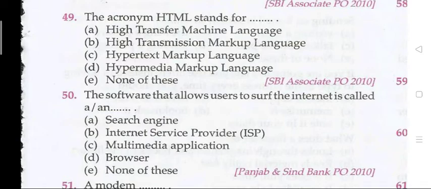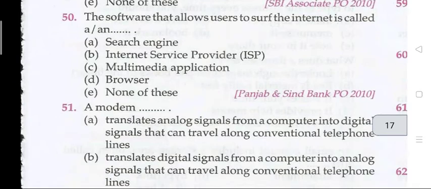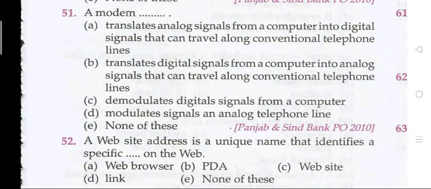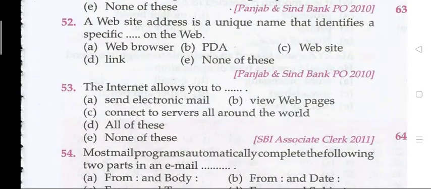Question 50. The software that allows users to surf the internet is called a? D, browser. Question 51. A modem is dash. The right answer is B. A modem translates digital signals from a computer into analog signals that can travel along conventional telephone lines. Question 52. A website address is a unique name that identifies a specific dash on the web. The right answer is C, that is website.